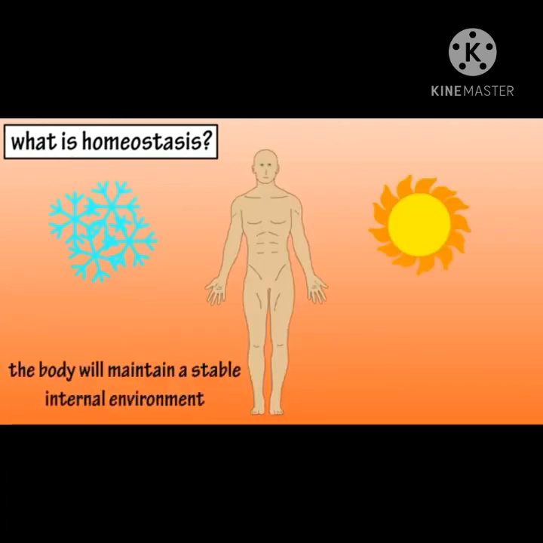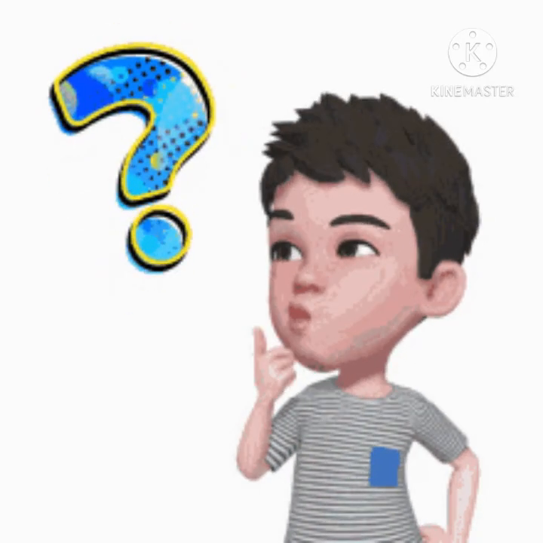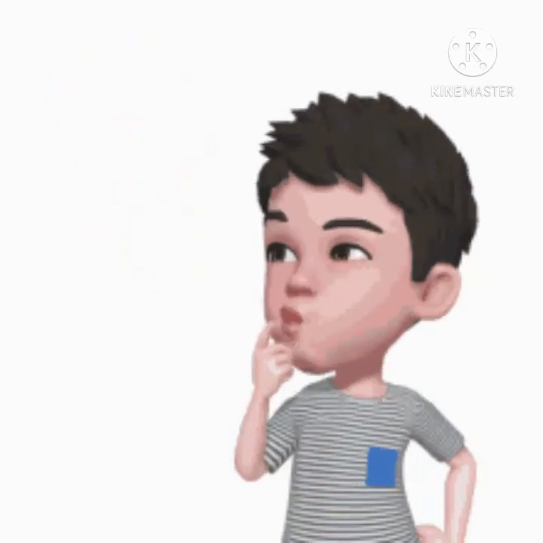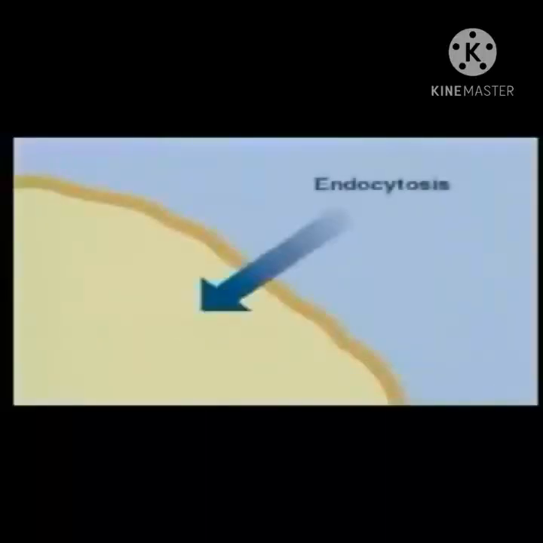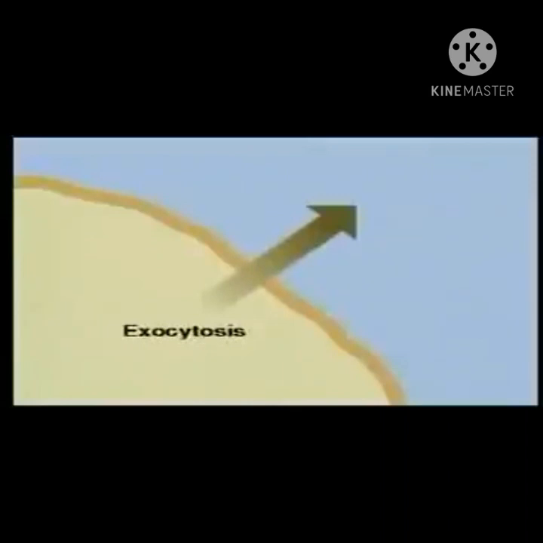The body maintains homeostasis for many factors in addition to temperature. For example, the external temperature may be cold or hot. The internal body temperature always remains constant in a healthy person, that is 37 degrees Celsius. Do you know which activities consume cellular energy? Activities like endocytosis and exocytosis consume cellular energy.